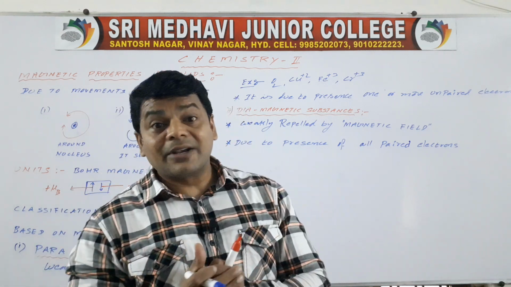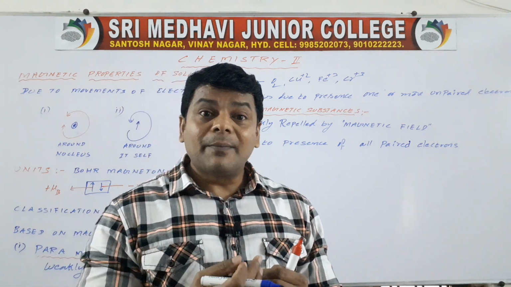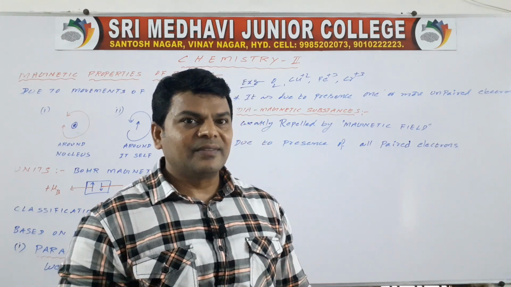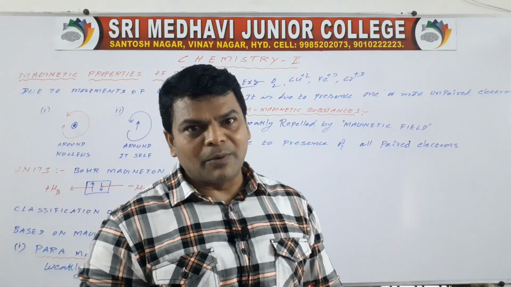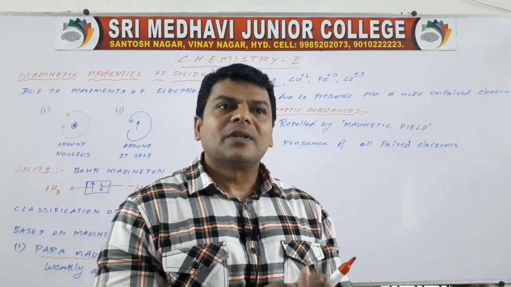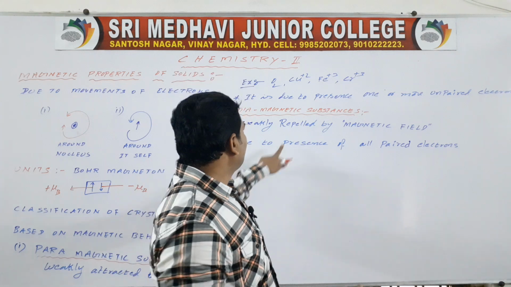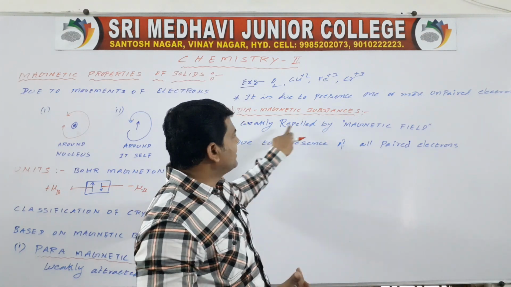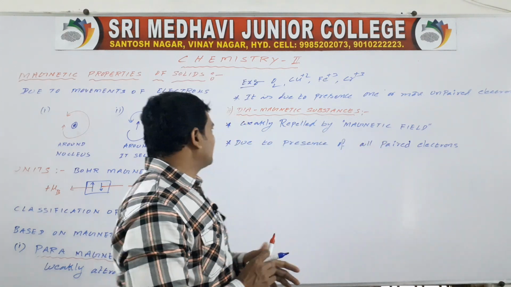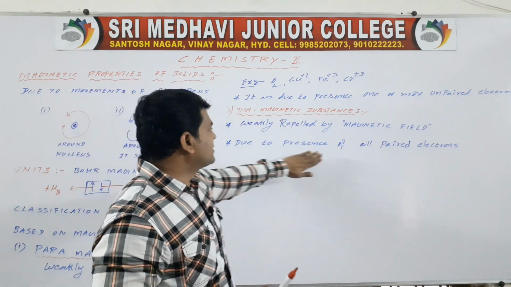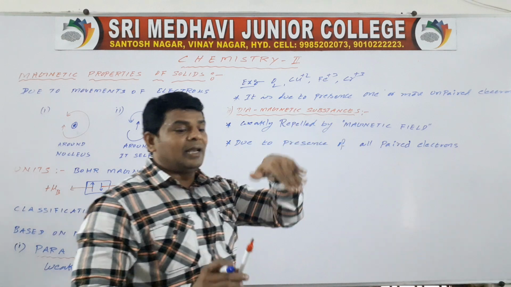If all electrons are paired, then plus mu B and minus mu B cancel each other, giving zero magnetic moment. Due to zero magnetic behavior, repulsion takes place between the substance and the magnetic field. So diamagnetic substances are weakly repelled by the magnetic field due to the presence of all paired electrons.